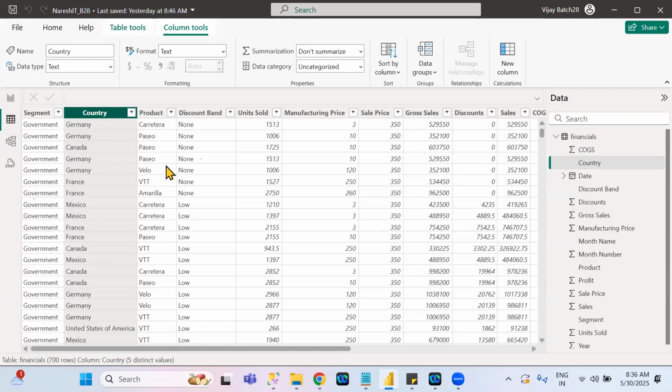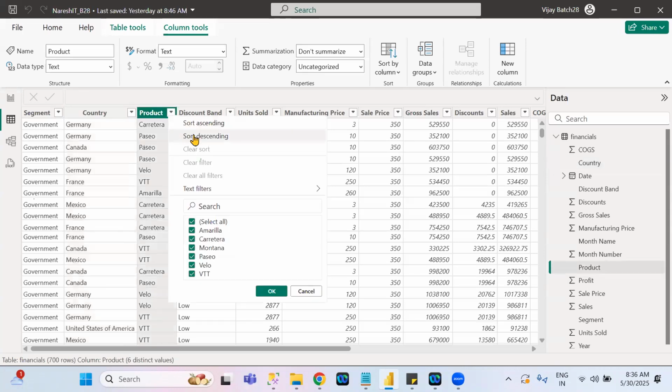Listen. If you want to sort any column, again click on that particular drop down. You will see two options, sort ascending or descending. See here, if you click on sort ascending, it means smallest value to highest value. Descending means highest value to smallest. You know how to sort a number column, decimal column, and date column. But is it possible to sort a character related column?